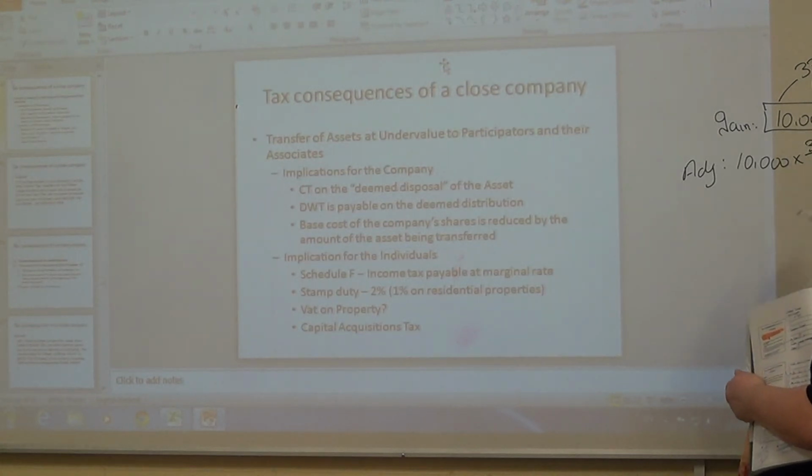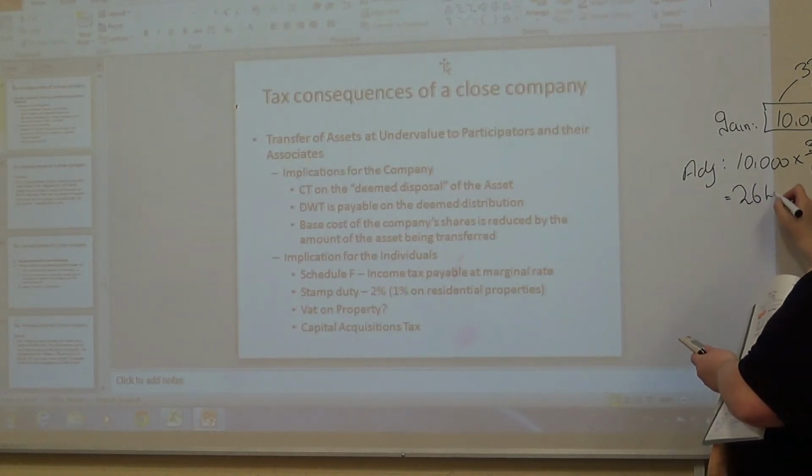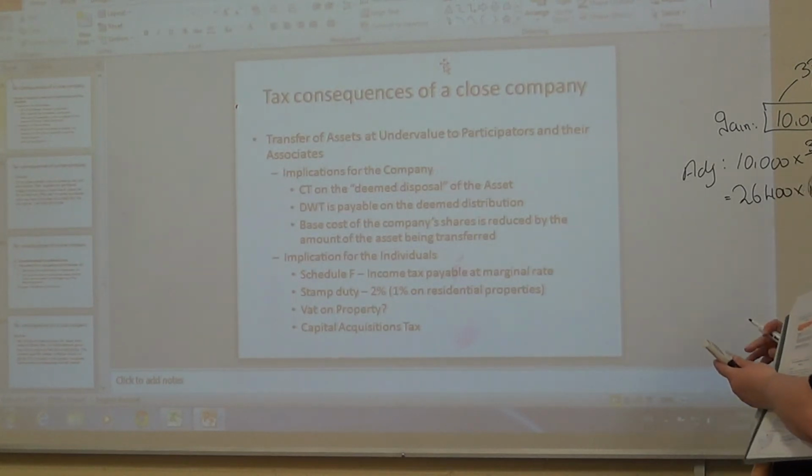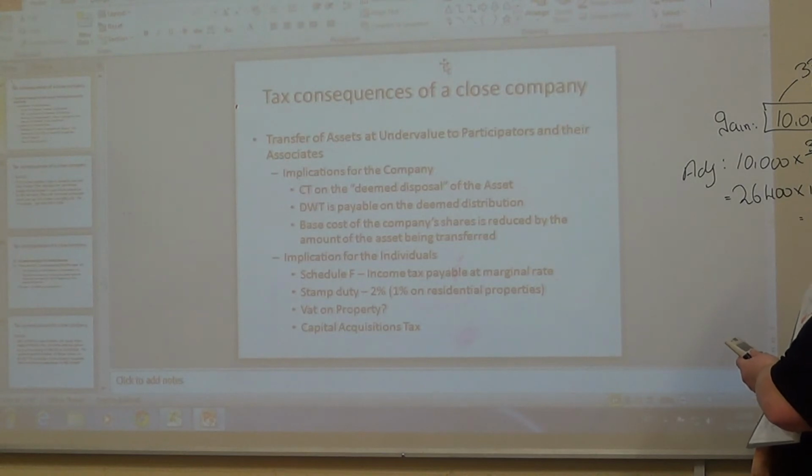But a company has to adjust theirs, so that's 26,400 by 12.5%, which is 3.3. And it's called corporation tax on a chargeable gain.